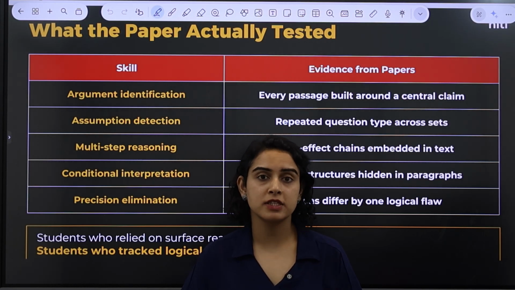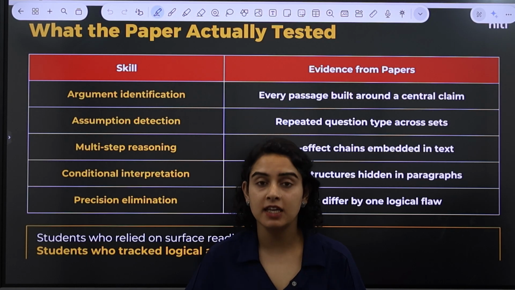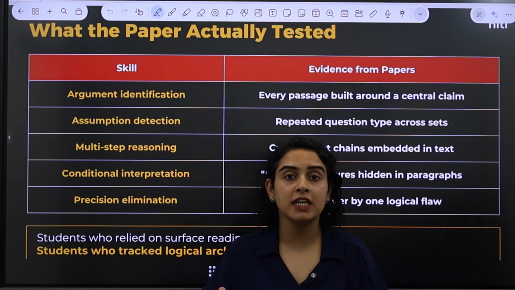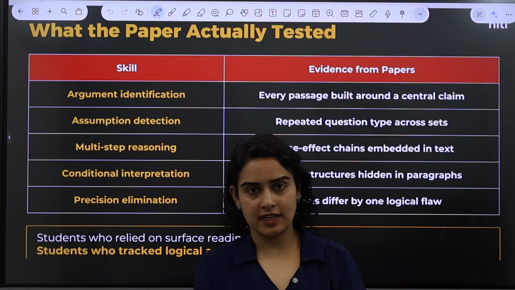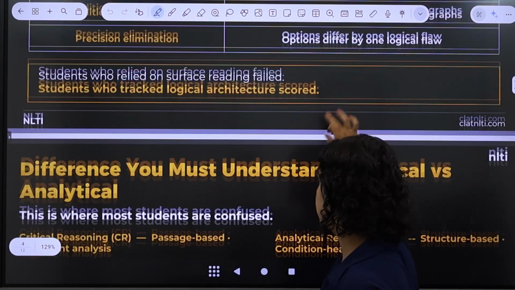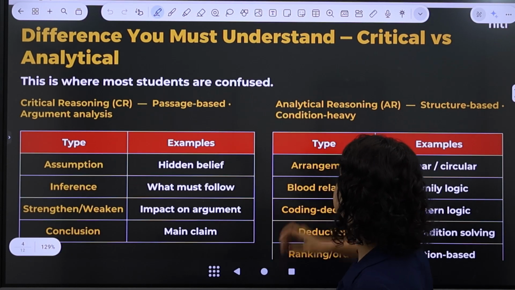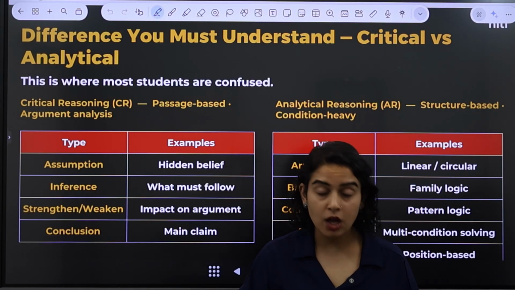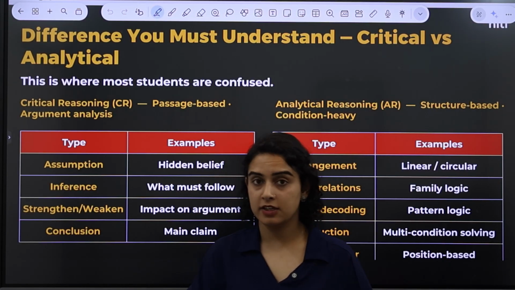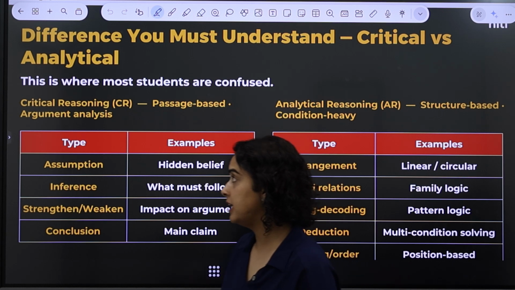You need to use the elimination method effectively, and you have to remove the incorrect answers as soon as you can so that you can find the correct answer. Another very important thing is understanding the difference between critical reasoning and analytical reasoning. This is where a lot of students get really confused. So let us understand it in detail.